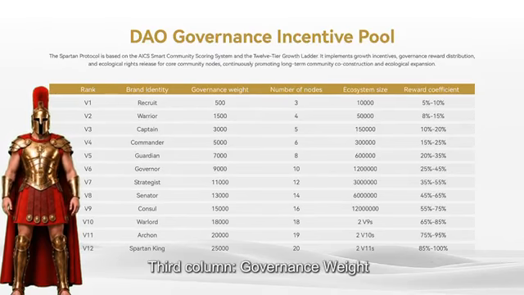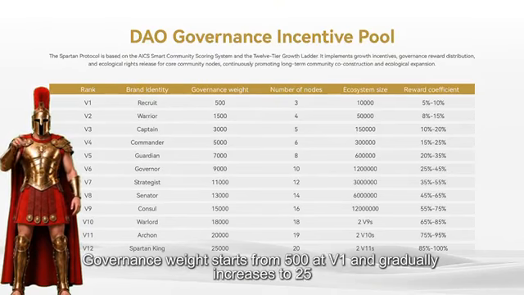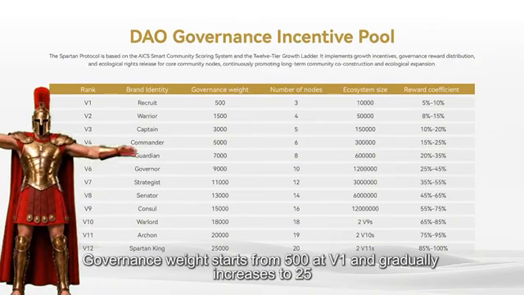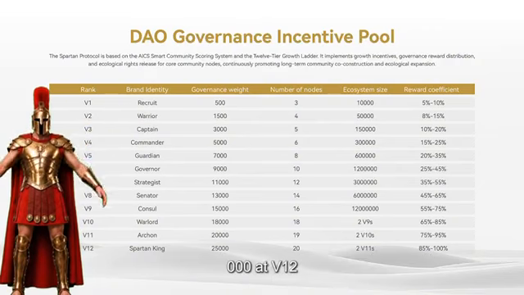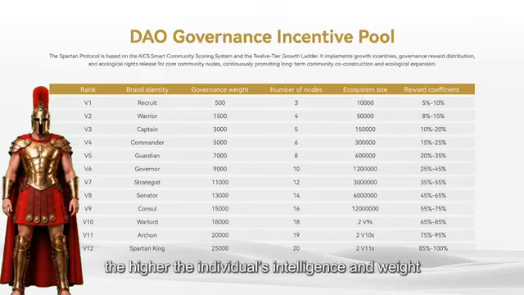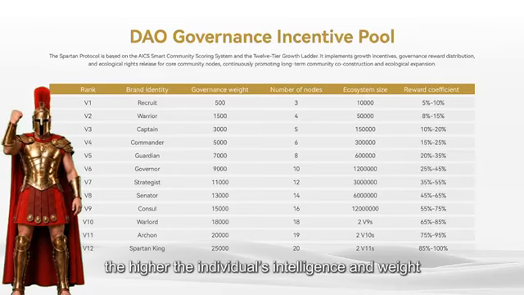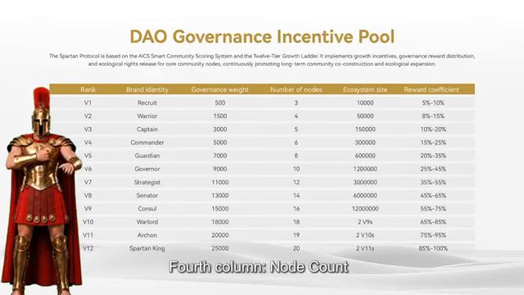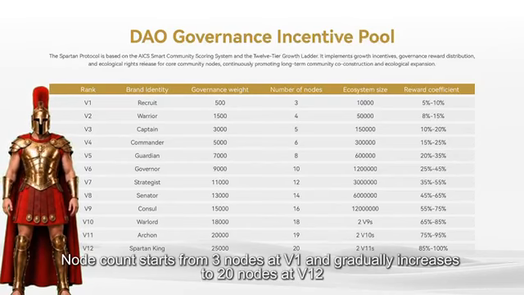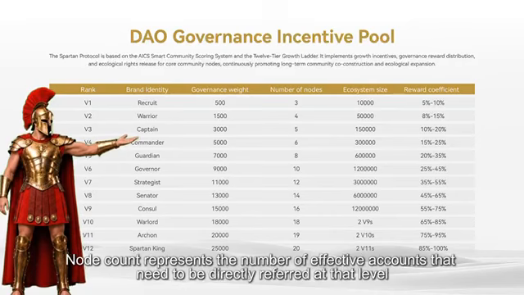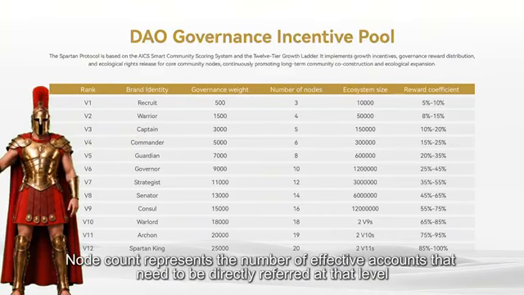Third column, Governance Weight. Governance weight starts from 500 at V1 and gradually increases to 25,000 at V12. The higher the level, the higher the individual's influence and weight. Fourth column, Node Count. Node count starts from 3 nodes at V1 and gradually increases to 20 nodes at V12. Node count represents the number of effective accounts that need to be directly referred at that level.